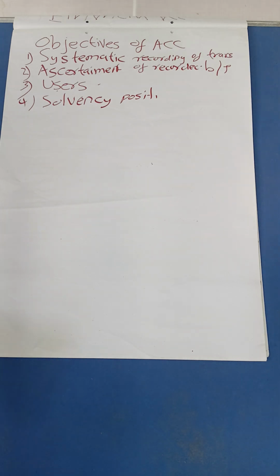You are also preparing this financial accounting to give the users the information for their various needs. We have also the solvency position, whereby we are going to see how we are going to settle our liabilities, in the short run or in the long run. Good.